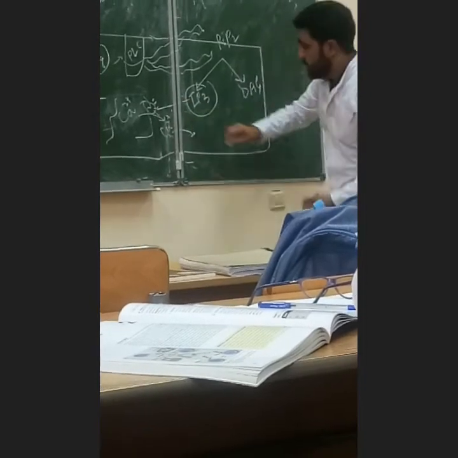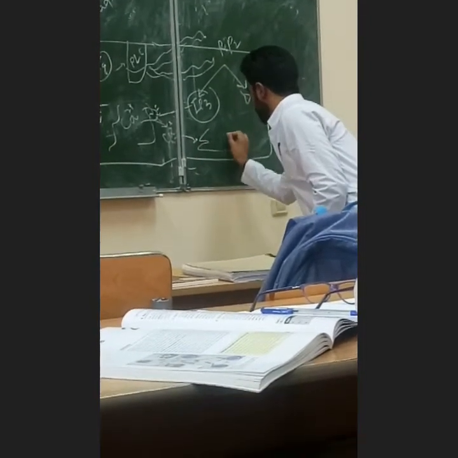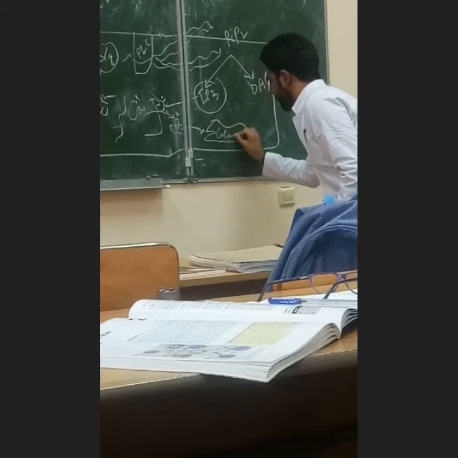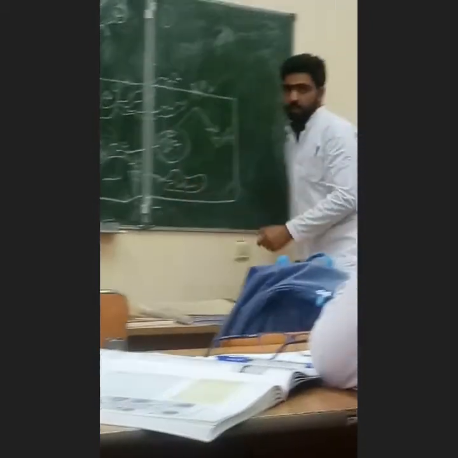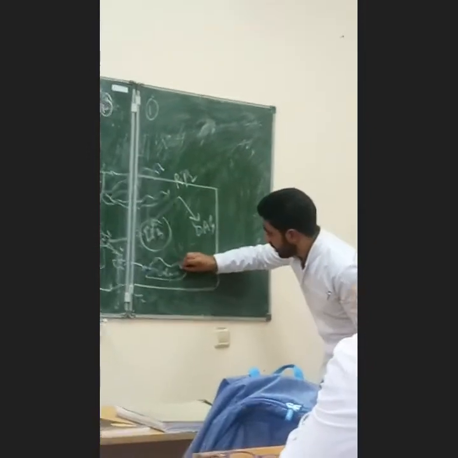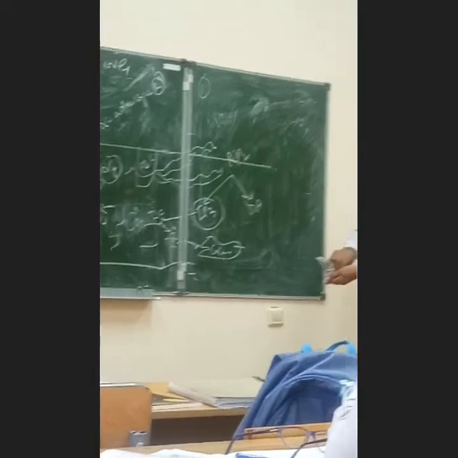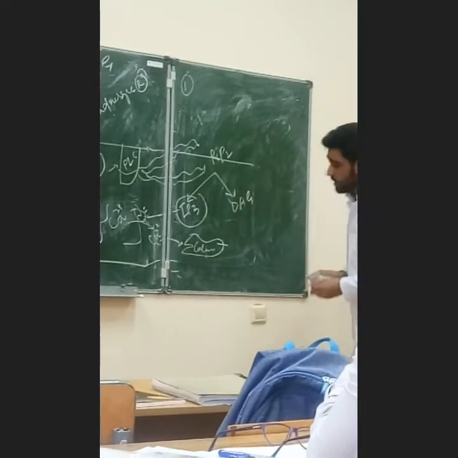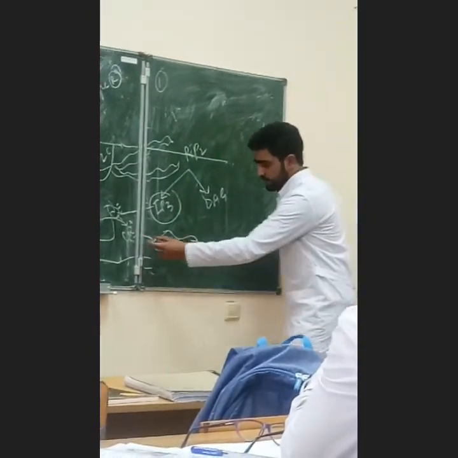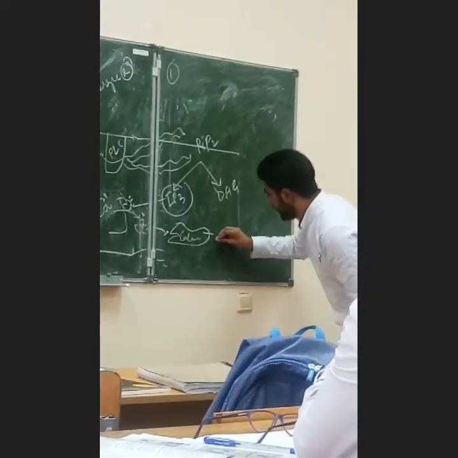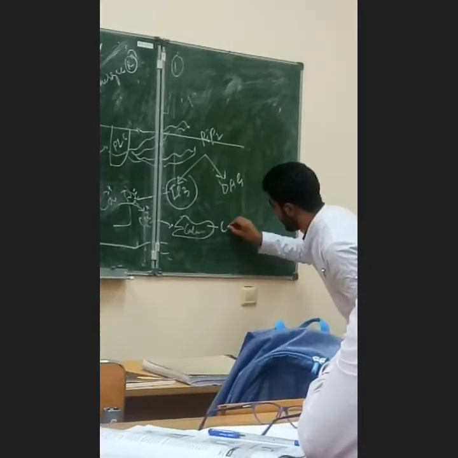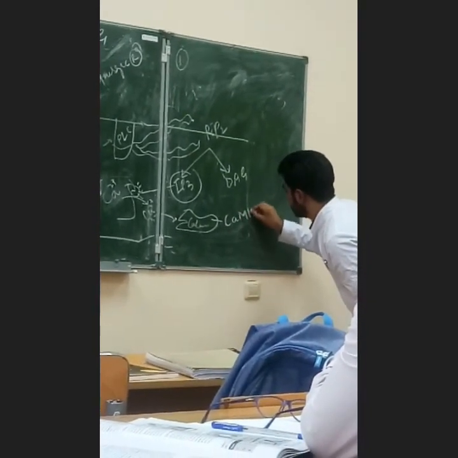When this calcium binds with one more protein called calmodulin, it forms a calcium calmodulin complex, which gives information to calcium calmodulin kinase.